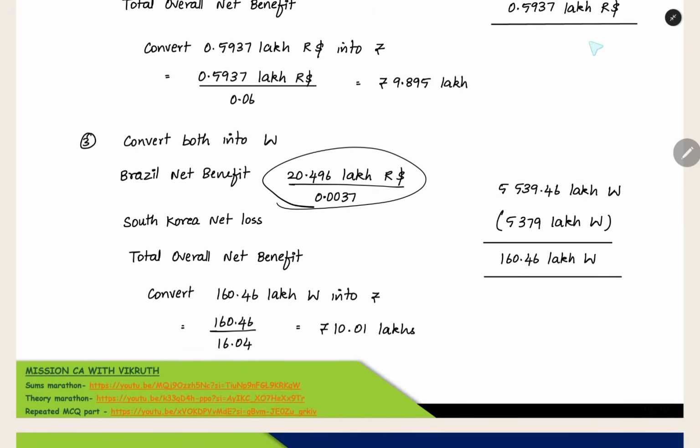This R dollar amount you are dividing by the quote. Now you are getting the 1 R dollar you are converting, but the quote is given for won, so you are dividing, and by dividing you are getting the output as the won. You have converted the currency.